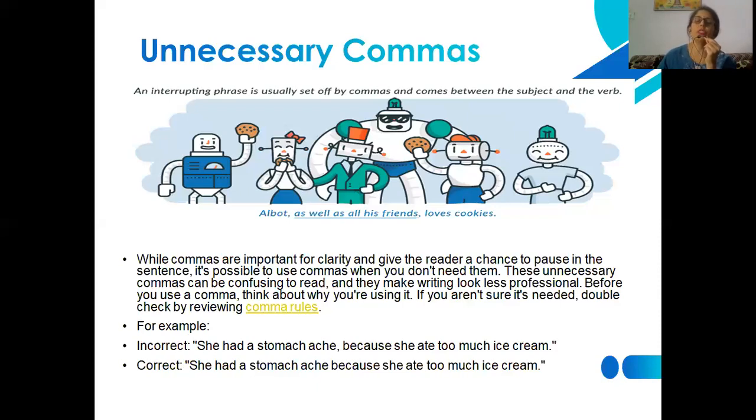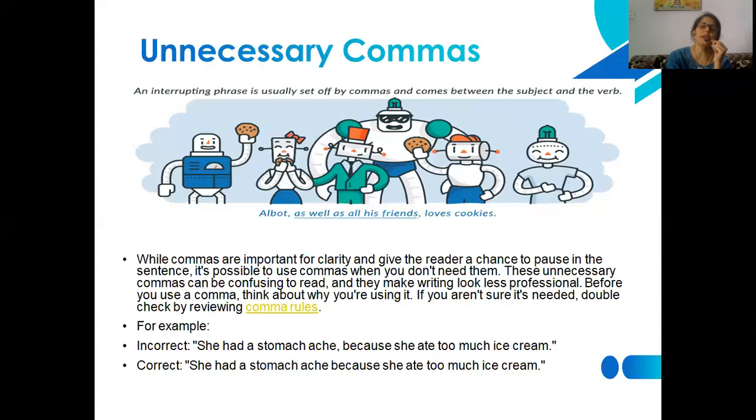So once you use a comma, think about why you are using it. Whether it is essential or not, reread it, find the requirement of the comma, and then only move ahead. If you observe the example, you'll definitely identify the error we are generally committing by using unnecessary commas.